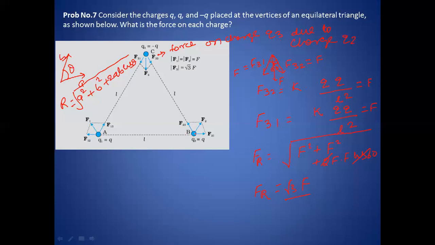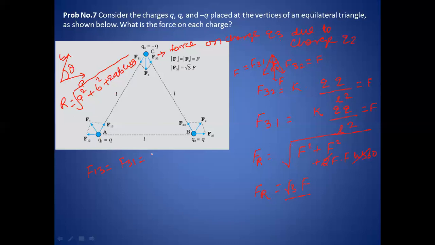The same thing you can also verify here for F2, and for F3 also. So at this point, you see that here at A, how many forces are acting? This one force and another force here. So F13 is how much? F13 is the same as F31.